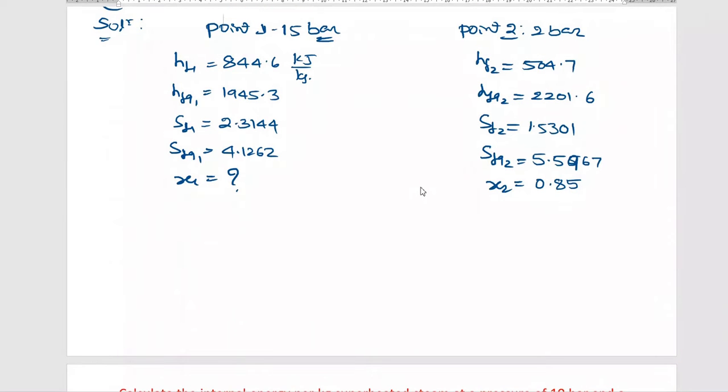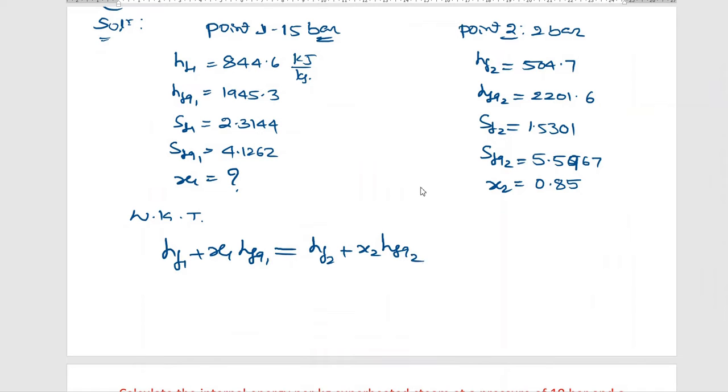I will not solve in detail here, as I have already explained the steps in the previous numerical, but I will write the formula directly: hf1 plus x1 hfg1 is equal to hf2 plus x2 hfg2.